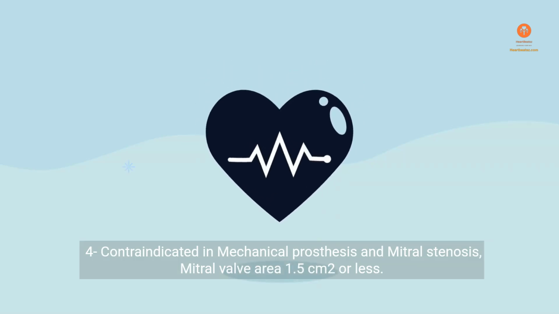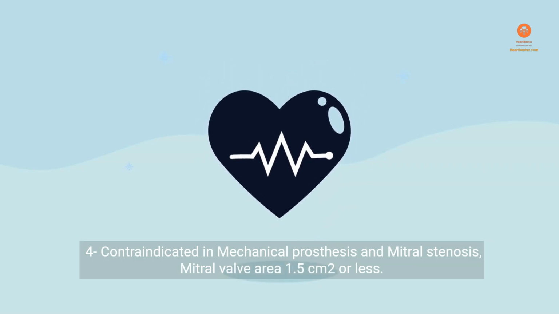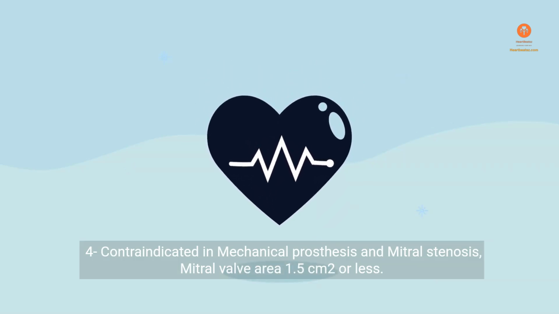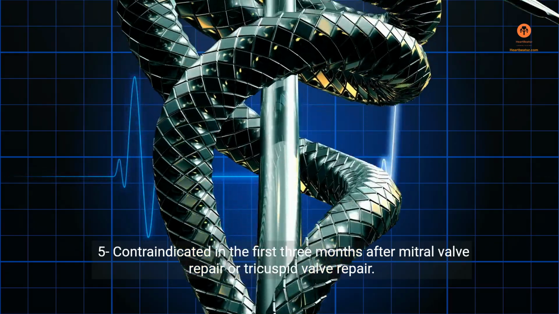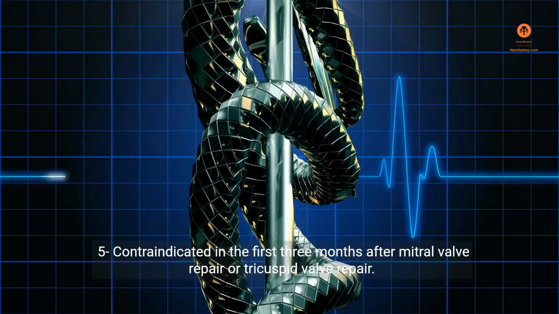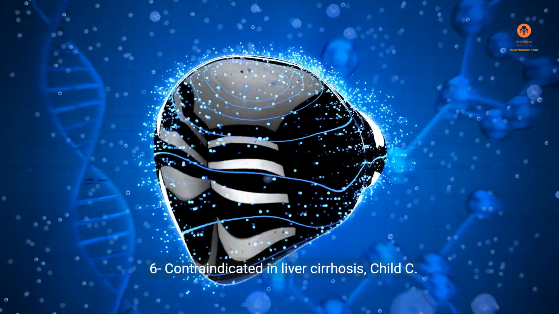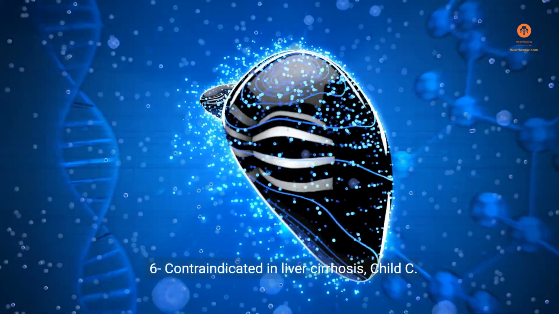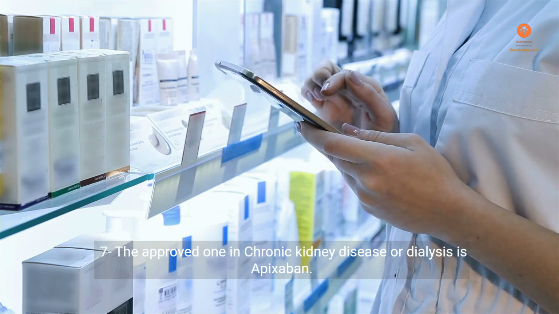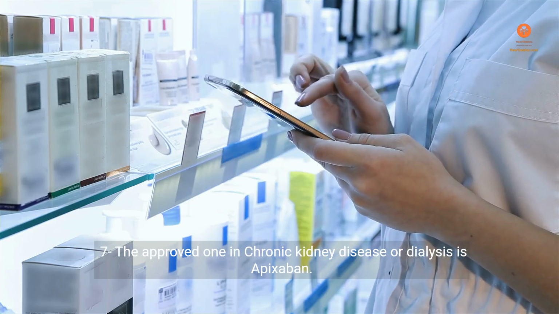4. Contraindicated in mechanical prosthesis and mitral stenosis, mitral valve area 1.5 centimeters or less. 5. Contraindicated in the first 3 months after mitral valve repair or tricuspid valve repair. 6. Contraindicated in liver cirrhosis, Child C. 7. The approved one in chronic kidney disease or dialysis is apixaban.